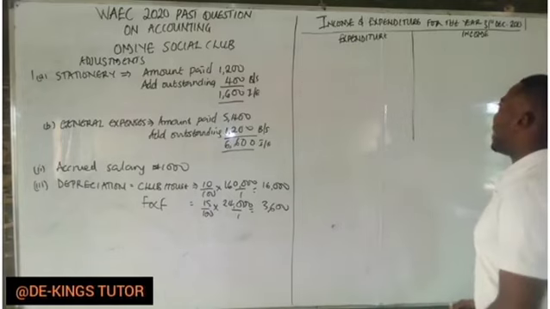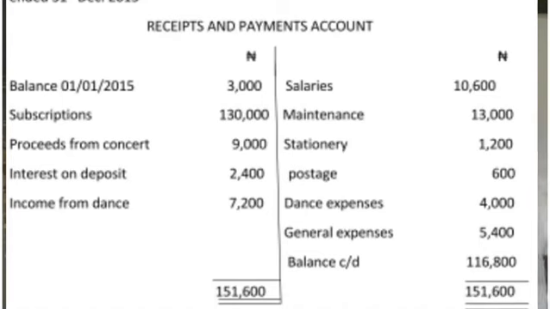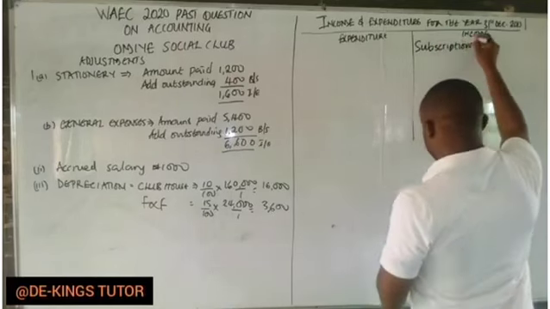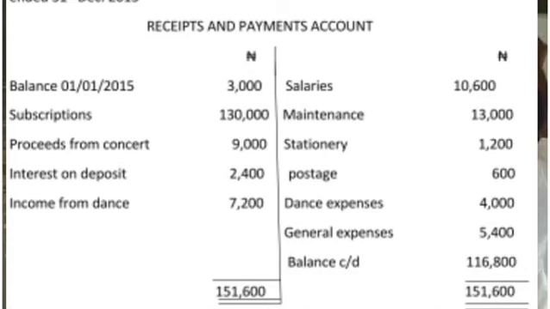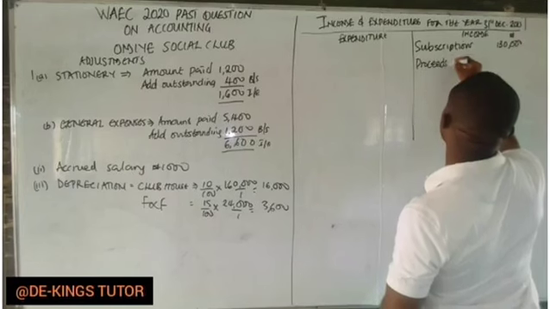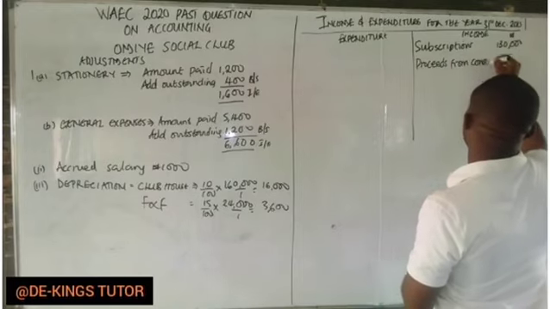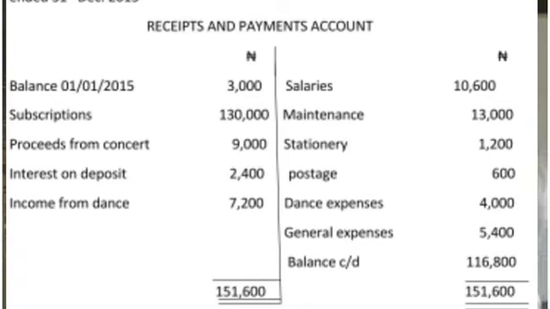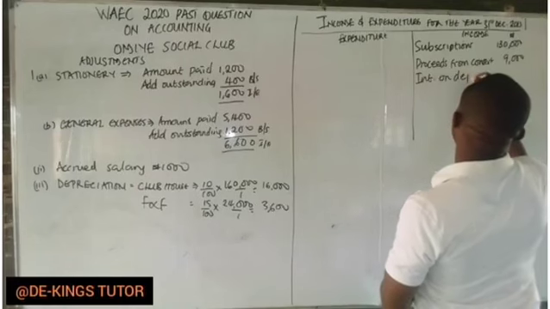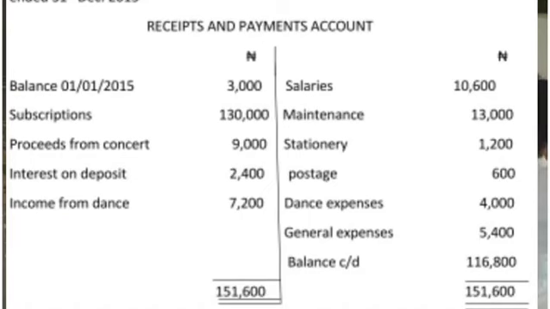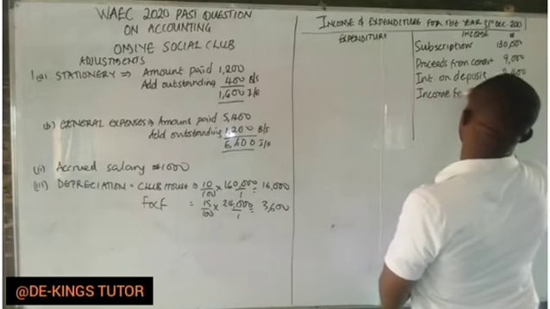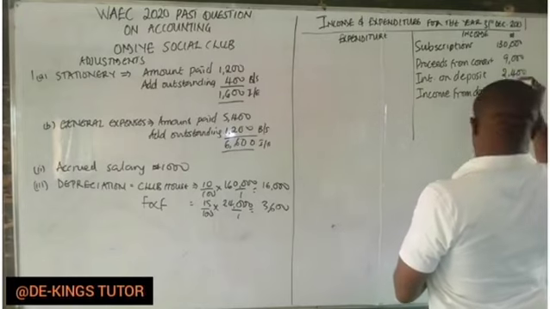So we have subscription, 130,000. The next one, we have proceeds from concert, 9,000. The next one, we have interest on deposit, 2,400. And the next one, we have income from dance, 7,200. Okay, that's all. So move to the expenditure side.